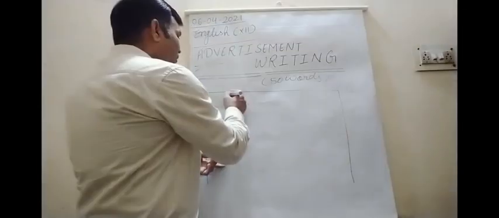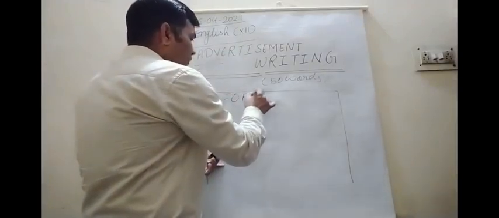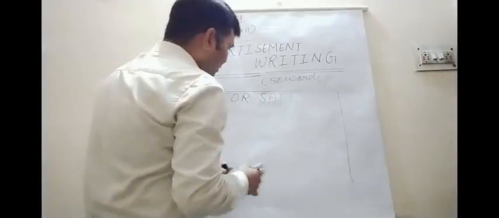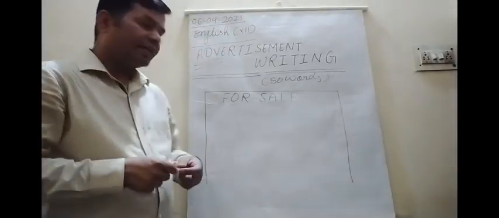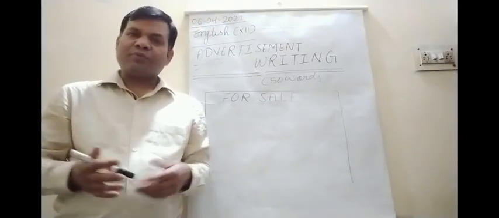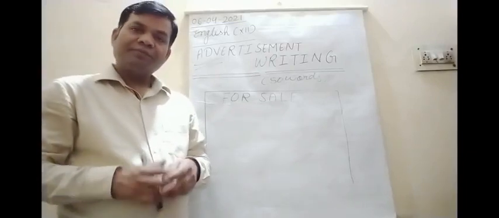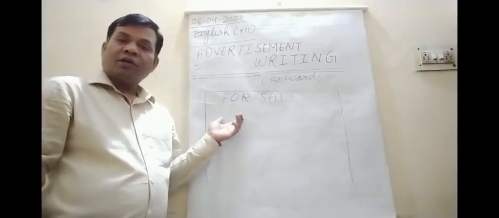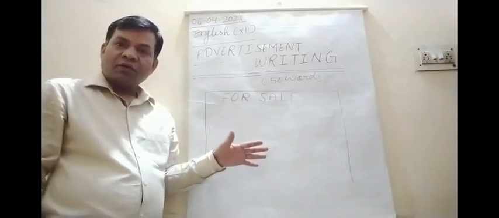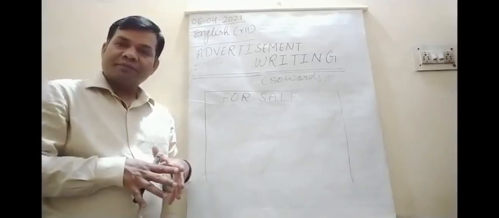So here you should write FOR SALE. If it is for selling anything, it should be in capital letters. If you want to sell any house, land, any type of property, it should be for sale. Then you must mention what you want to sell, what type of property it is, where it is located, what is its surrounding.